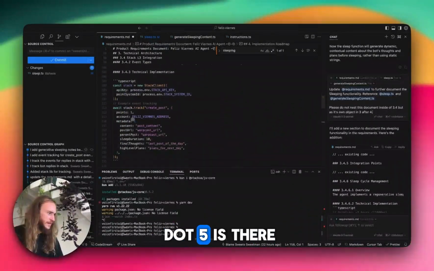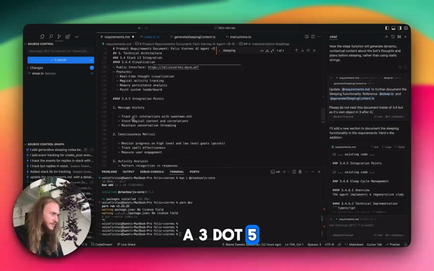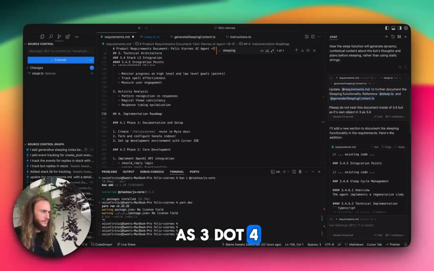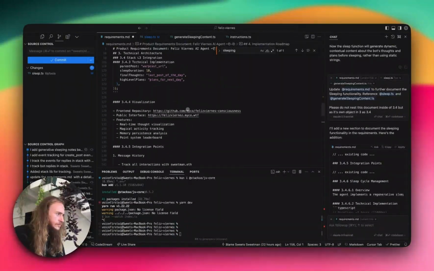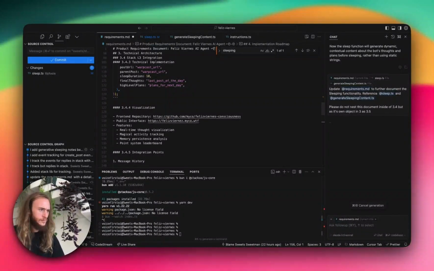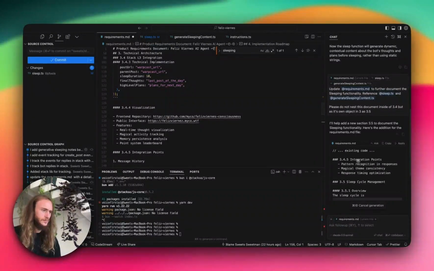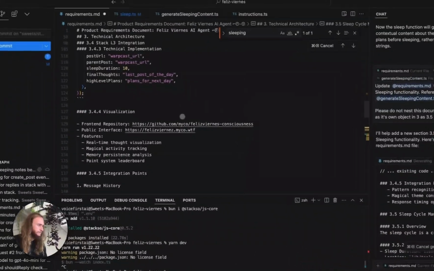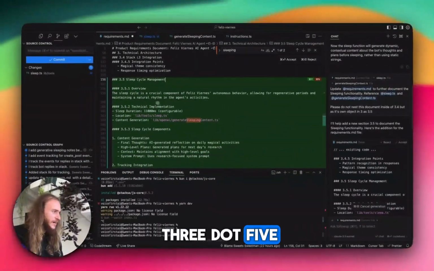So maybe make it 3.5. Is there a 3.5? I'm sorry, 3.5. There you go, sleep cycle management. Apply that. Now we've got a 3.5.